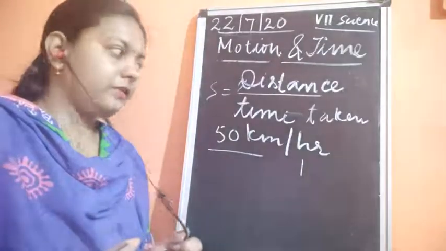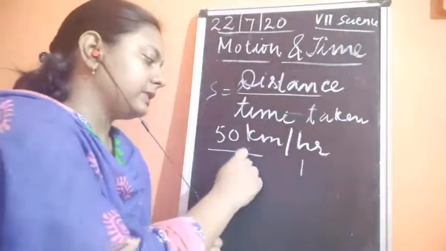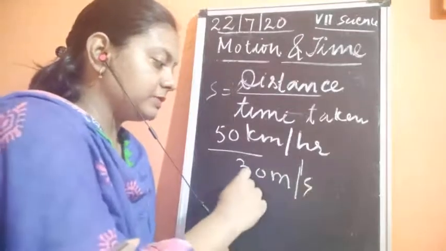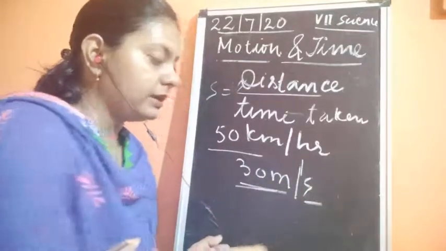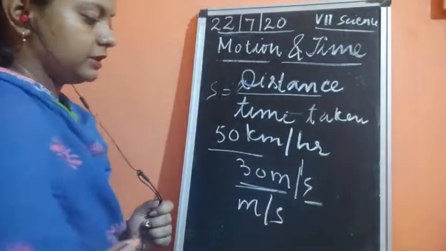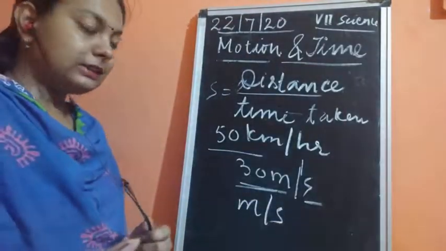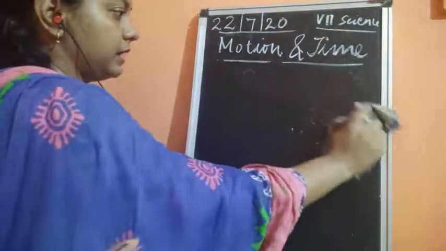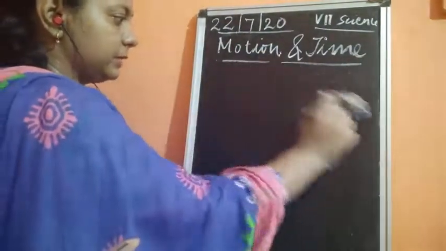Next I told you that if something is written as 30 meter per second, it means that the object is moving 30 meters in 1 second. So this meter per second was the SI unit of speed. These are all the things we discussed yesterday. Now today I am going to tell you about some more things related to speed.